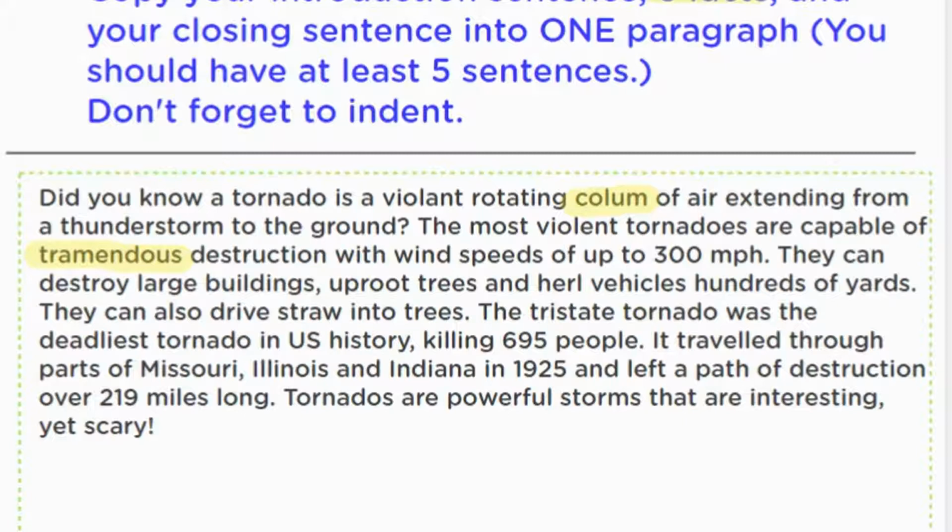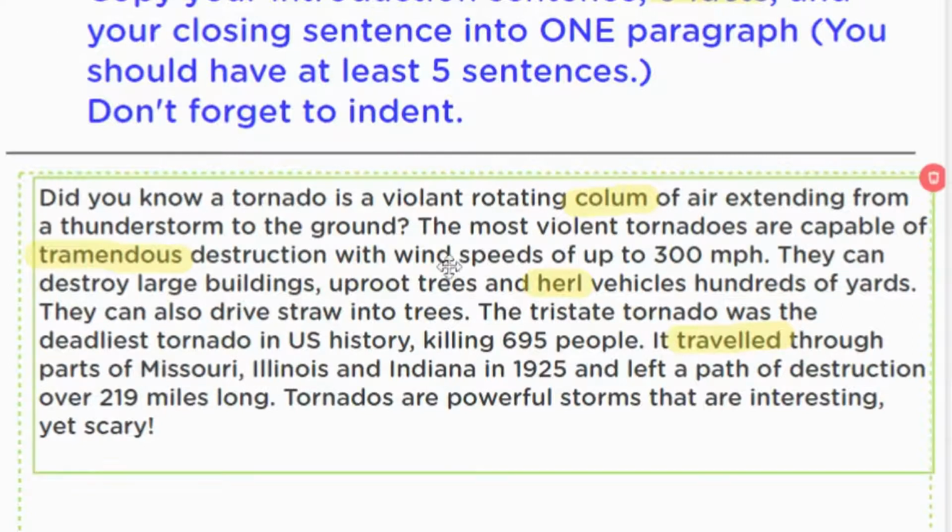They can destroy large buildings, uproot trees, and hurl vehicles hundreds of yards. I think hurl might be spelled wrong too. They can also drive straw into trees. The Tri-State tornado was the deadliest tornado in U.S. history, killing 695 people. It traveled, I'm not sure I spelled that one right, through parts of Missouri, Illinois, Indiana in 1925 and left a path of destruction over 219 miles long. Tornadoes are powerful storms that are interesting yet scary. Now that I've reread that, I realize that I didn't capitalize the Tri-State tornado, and that was the name of it. So I need to capitalize that.